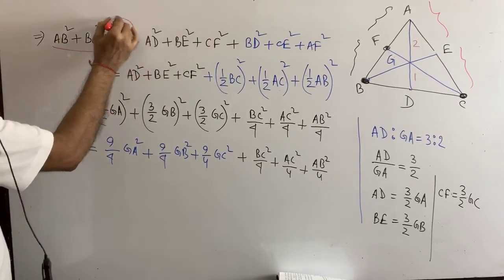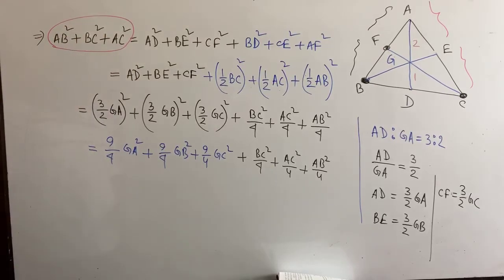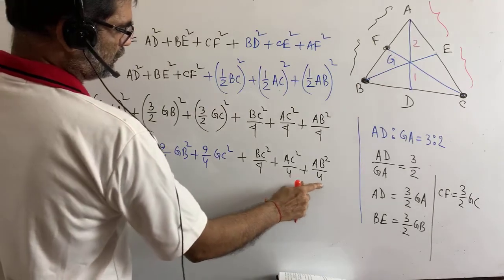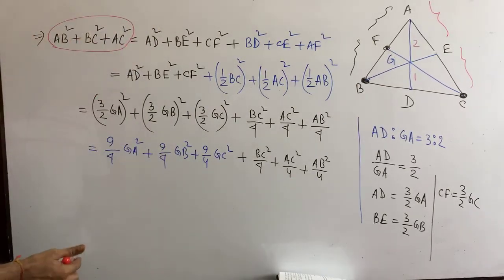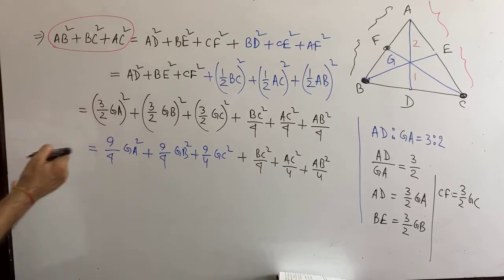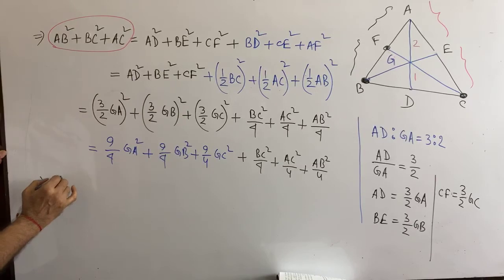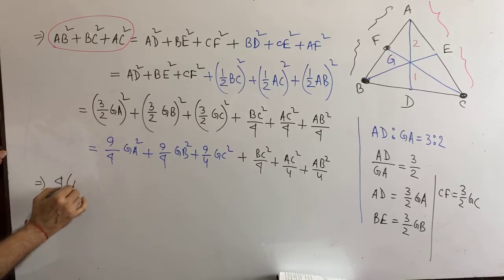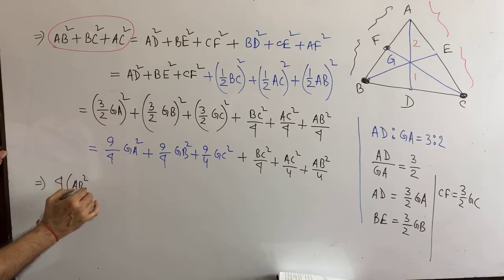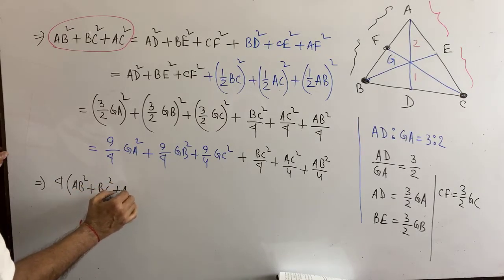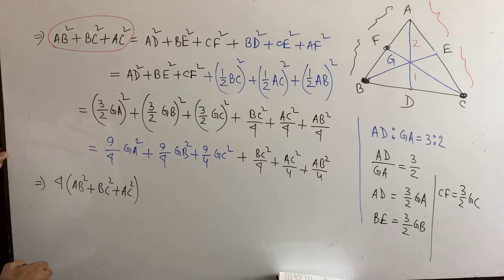This is our left hand side. We should not forget, in the right hand side we have always 4 in the denominator. So can we multiply both the sides by 4? If we go for multiplying both the sides by 4, implies that here it will be 4 AB square plus BC square plus AC square. Okay, I am going to multiply both the sides by 4.